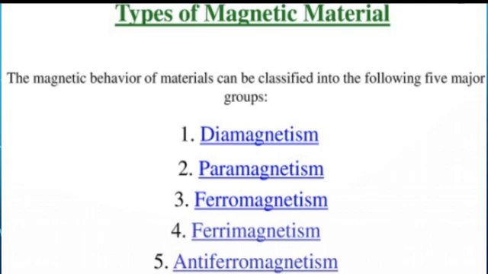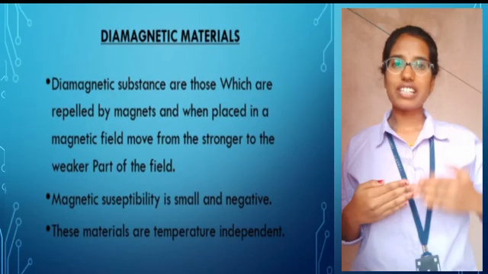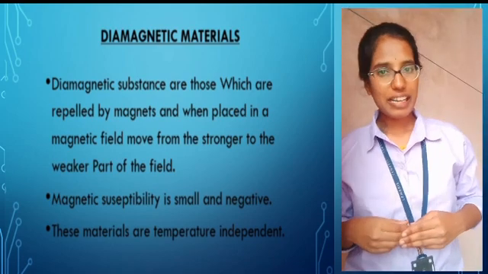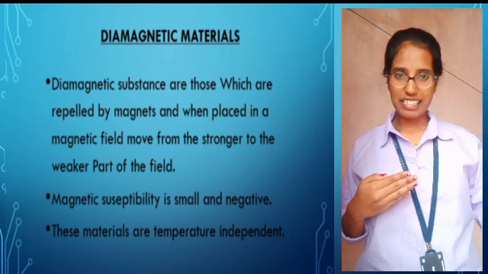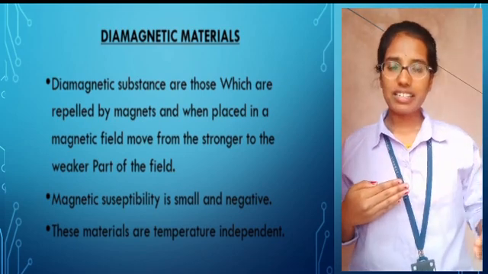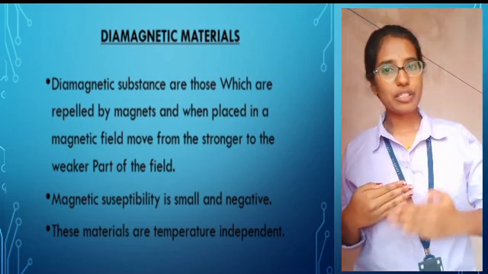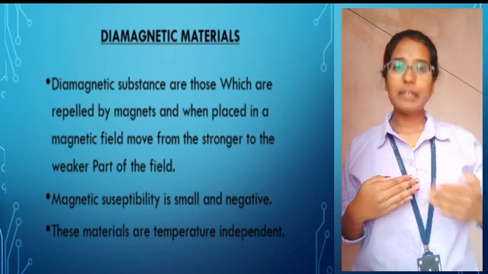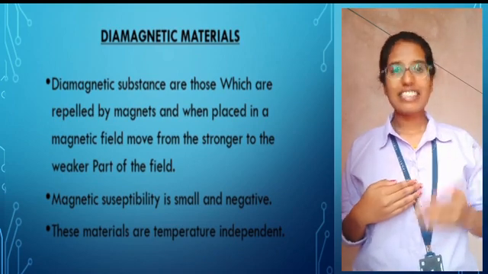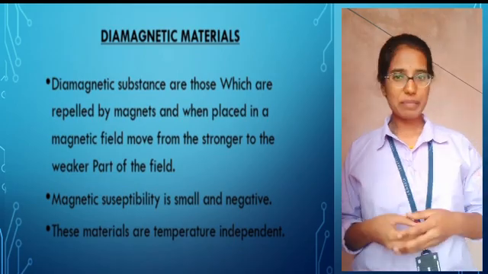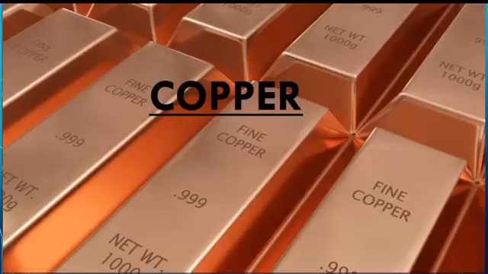Firstly, we will discuss about diamagnetic materials. Diamagnetic materials are those materials which are repelled by the magnets. When placed in a magnetic field, they move from the stronger part to the weaker part of the field. And magnetic susceptibility is small and negative. And these materials are temperature independent. Copper is an example of diamagnetic materials.